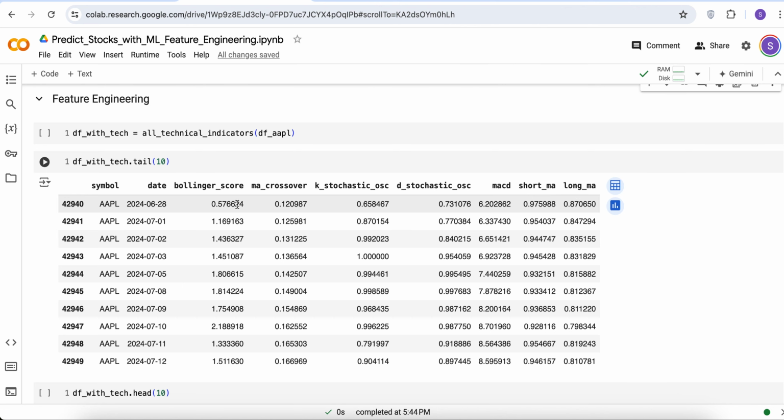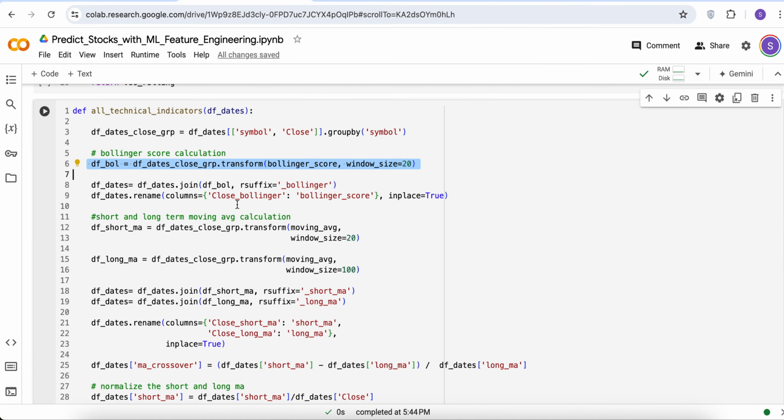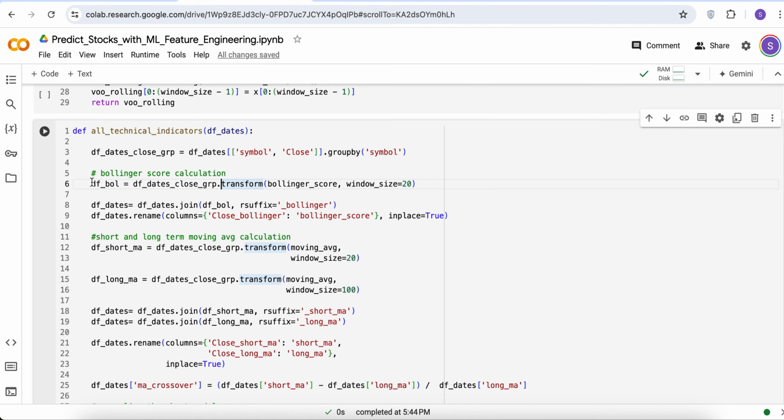To do that, we take this grouped data frame, which is grouped by symbol, and we apply a transform, and in the transform, we apply a function. This function, for example, is the Bollinger score.